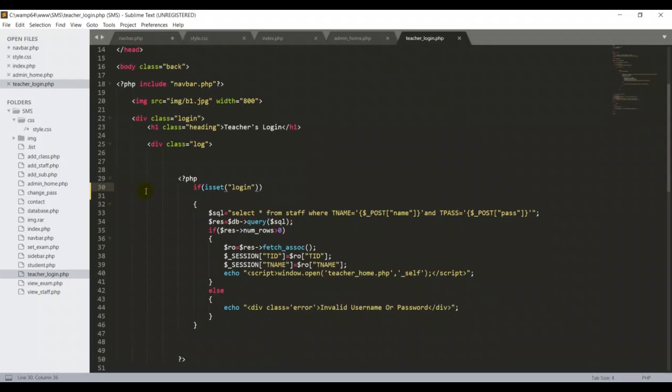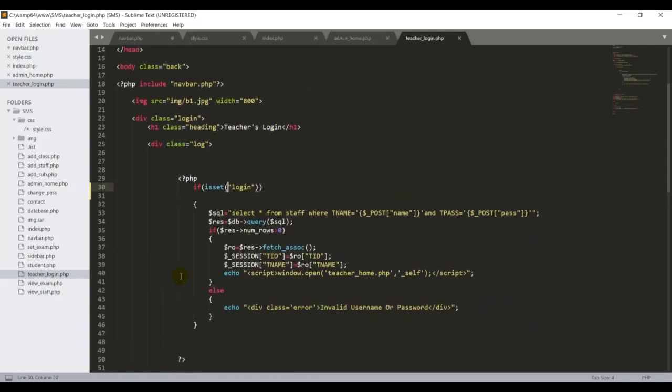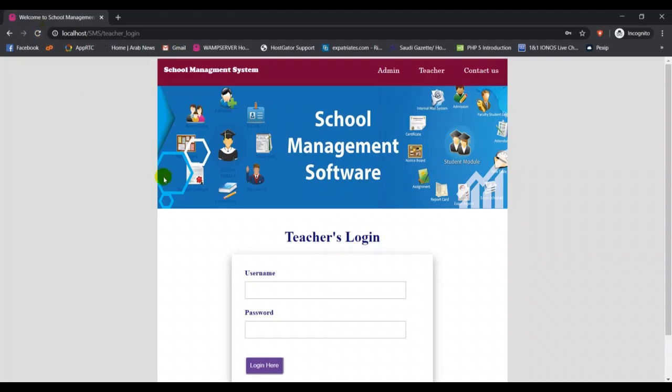Okay, I got an error. Let me fix this one. What's the problem? It says it cannot use the set inside the open and close bracket, line number 30. Let me go fix this. Oh my god, I missed the post method here. Our form method is called post, so I have to put the post method in both places: $_POST, then square brackets. That is very important, otherwise our forms won't work. Control S, go back here and refresh. Here we go, it's working fine.